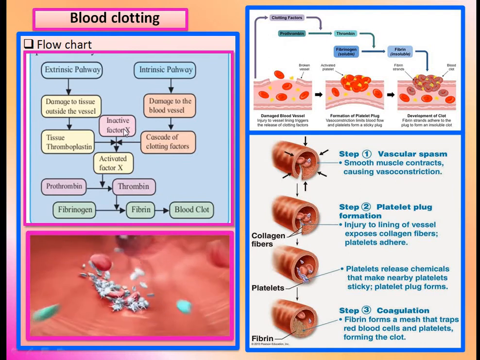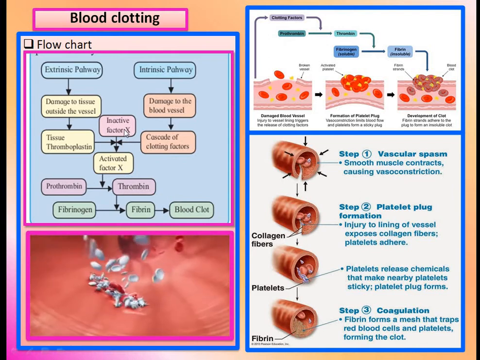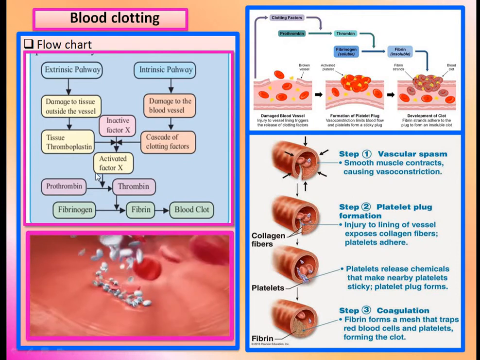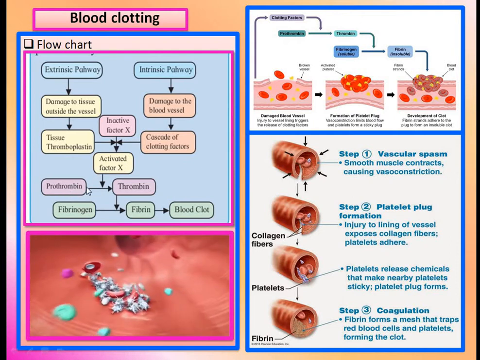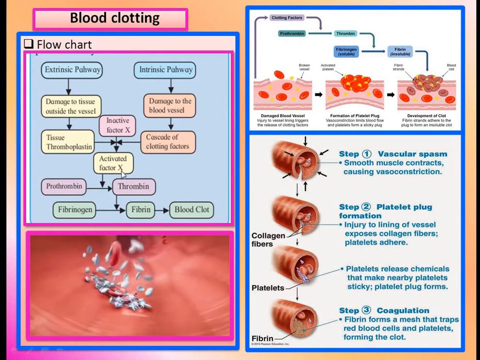The inactive factor 10 is activated, and prothrombinase enzyme is formed.